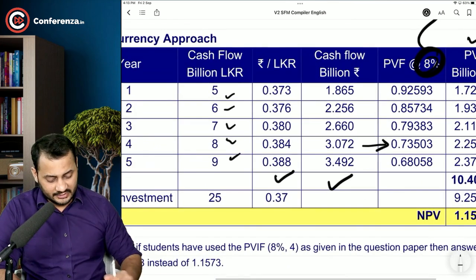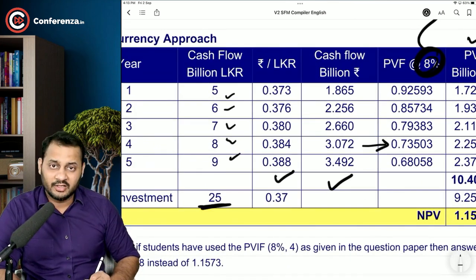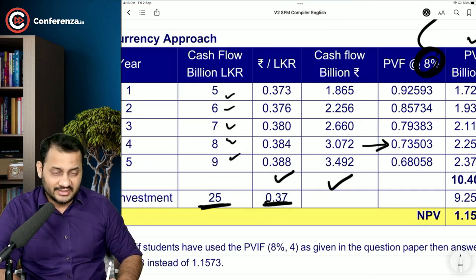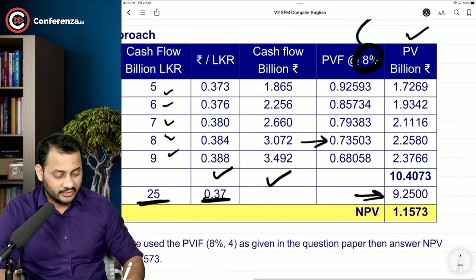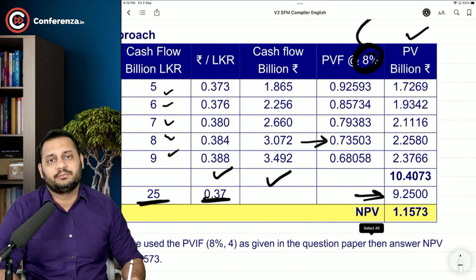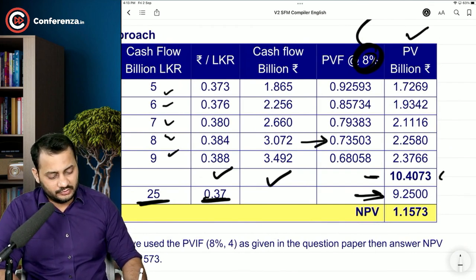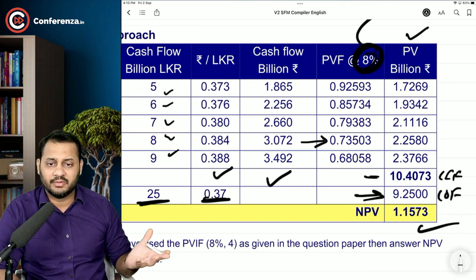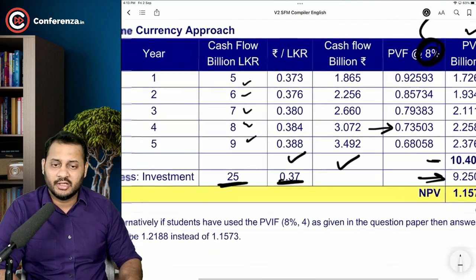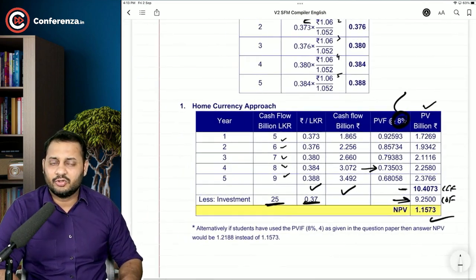Now please understand, since you are investing 25 billion Lankan rupees today, today's rate will be taken to convert the investment into Indian rupees. That is 9.2. So this is the cash inflow, present value of cash inflow. This is the cash outflow, and NPV. NPV is positive. You can accept the project. Okay, sir. This is all home currency.